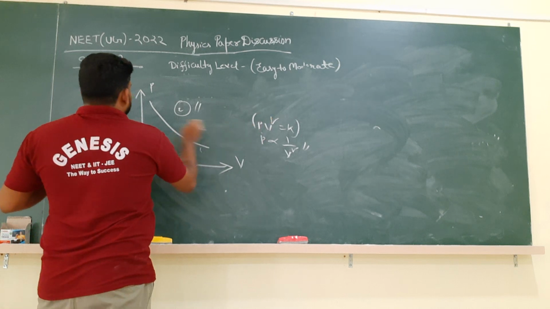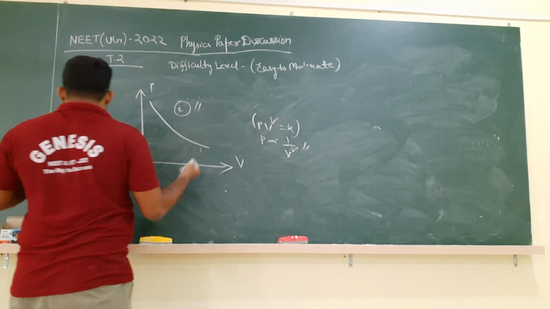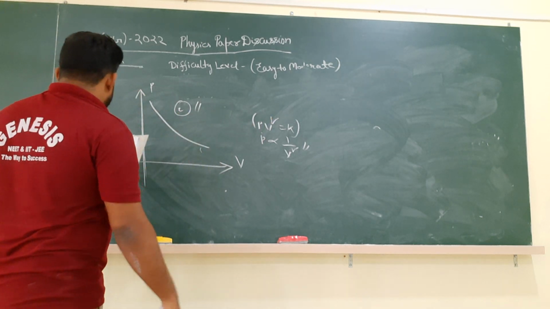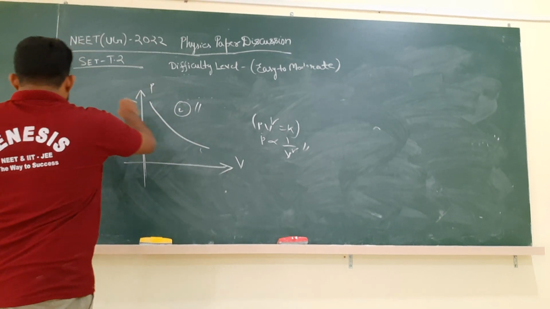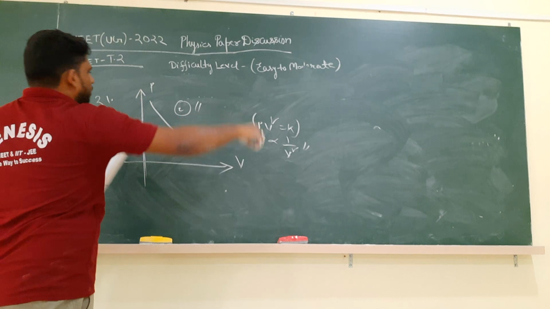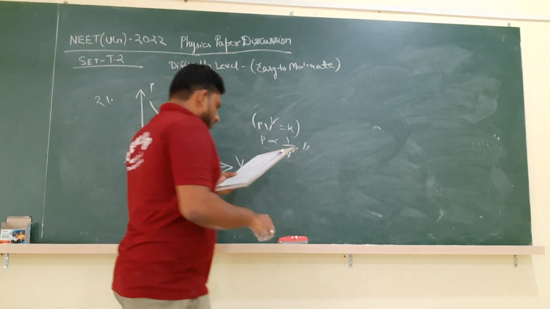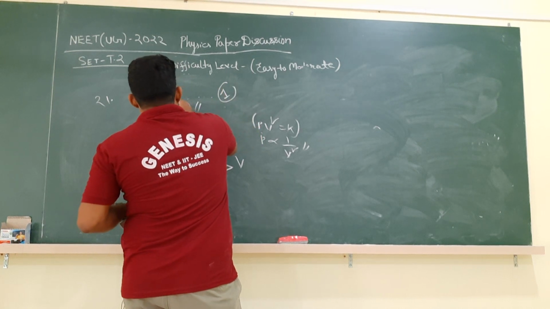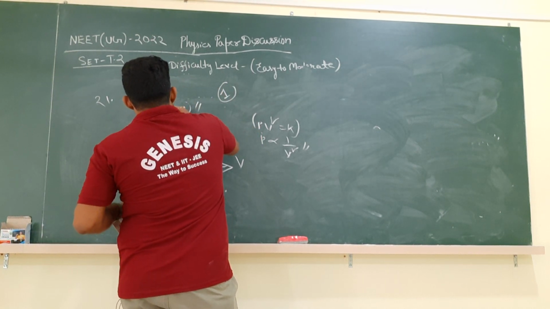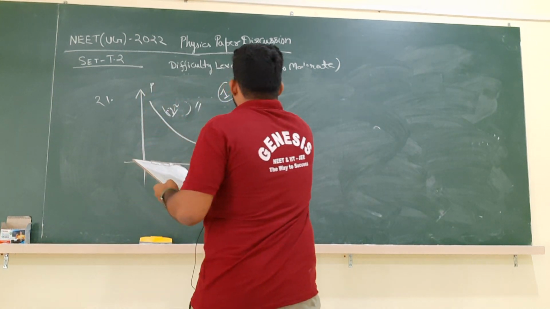For PV equal to constant, it will be like this. So for different processes, different graphs are there. This is the one for the adiabatic process. This is a simple question, question number 21. Out of 4 graphs, it is figure 2, the second graph, that is correct.